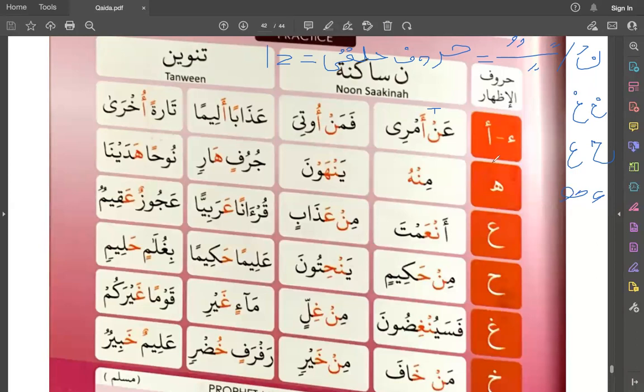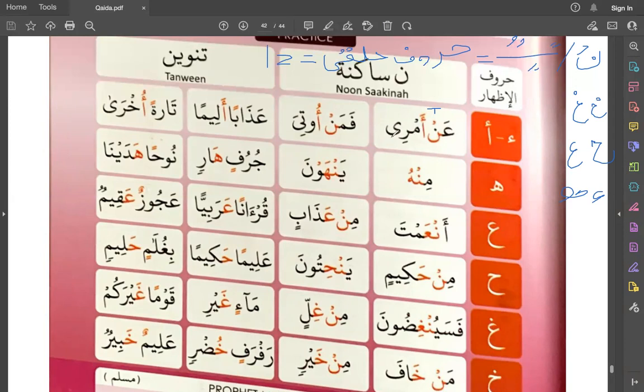So, an, look, first condition is to find noon sakin, and the second condition is to figure out is there any throat letter after it. So these two conditions are met. So you will say this noon sakin very clearly. Izhar means to say the sound as the sound is. Like there shouldn't be any change.